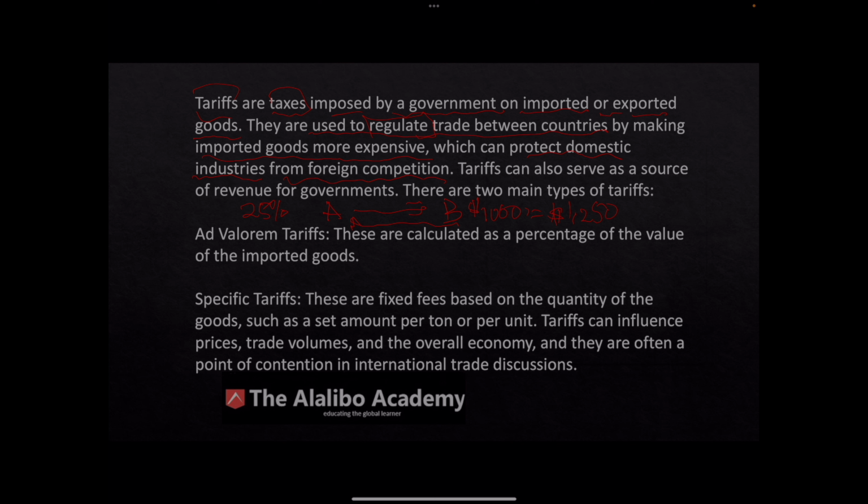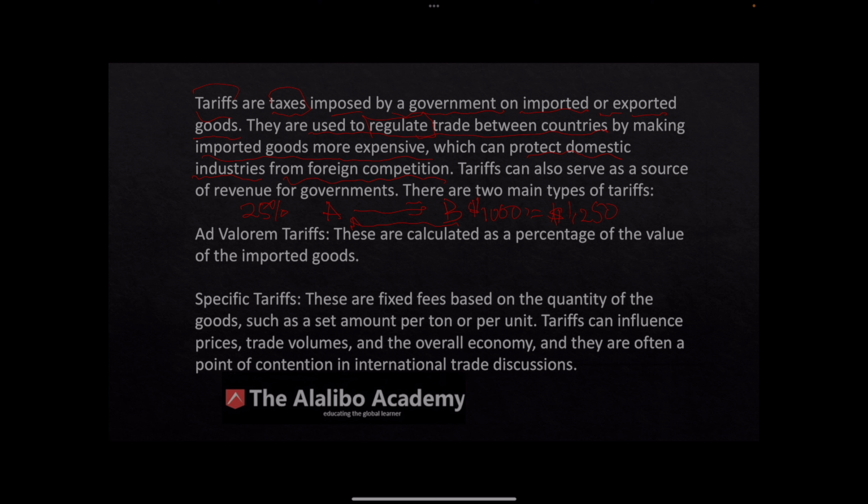And what impact does it have on country B then? Because country B is not paying, right? The exporter is not paying the tariffs. The exporter exports it, gets their profit, and walks away. But the idea here then is, if the importer is paying a lot more money for goods from country B, then they may not buy from country B anymore. They may reduce the quantity from country B, etc. That is one way of using tariffs to discourage importations. It can protect domestic industries from foreign competition.